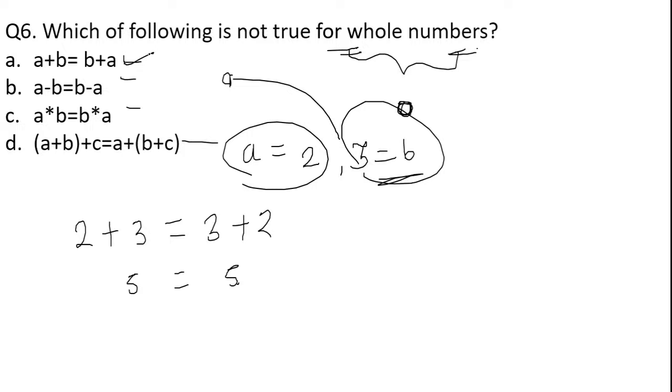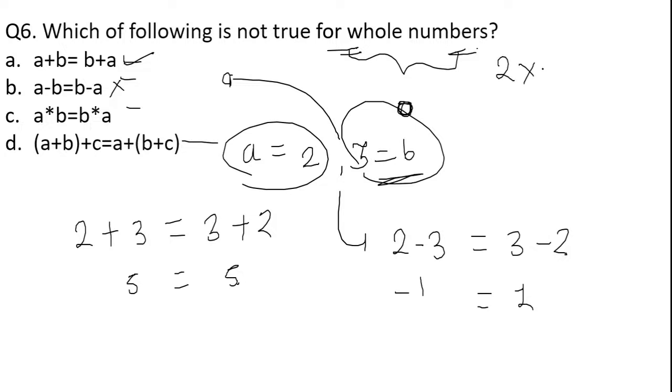What about option B? For option B, 2 minus 3 is equal to 3 minus 2. This is giving us minus 1, and this is giving us plus 1. So option B is not true for whole numbers. But let us see what about the other three options as well. A into B is equal to B into A. 2 into 3 is equal to 3 into 2. The product of 2 into 3 is 6, and the product of 3 into 2 is also 6. So this is also correct.